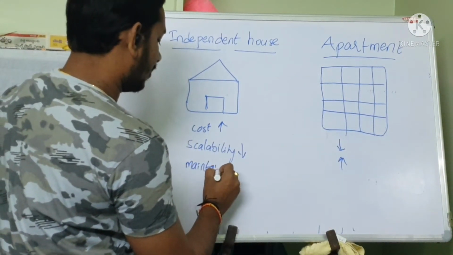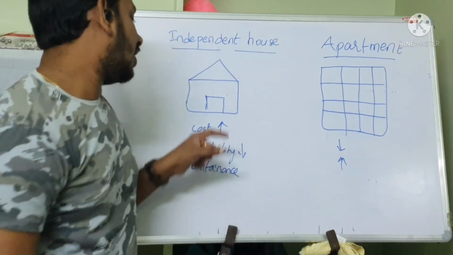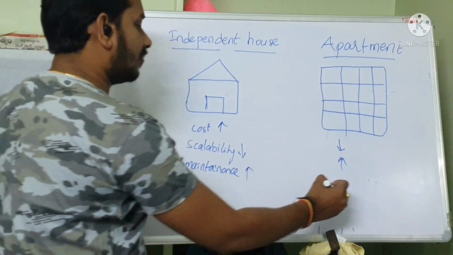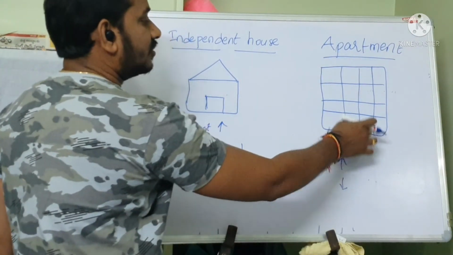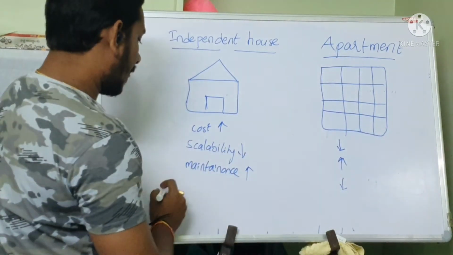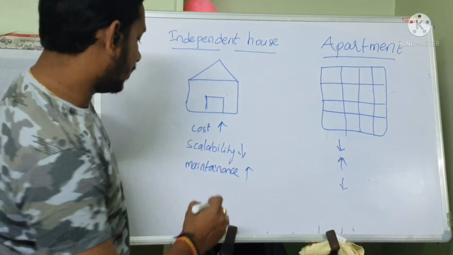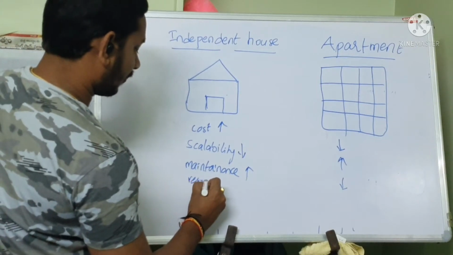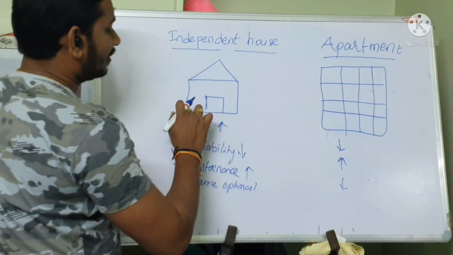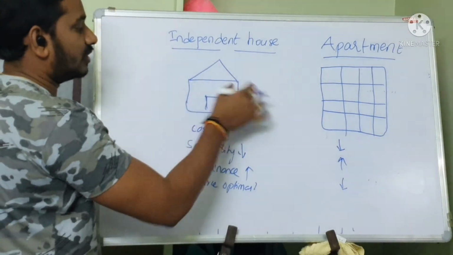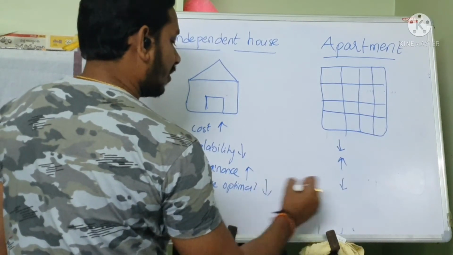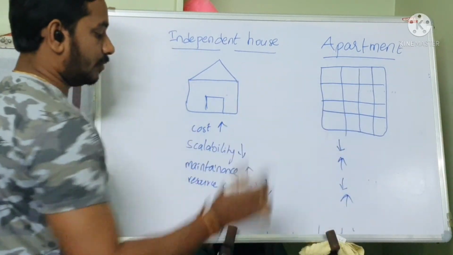Maintenance. Obviously if you have 4 individual houses, your maintenance goes very high. Here you have 16 houses with very little maintenance. And what is the other thing? Resource optimization. You can clearly see within this space you can construct only one house, but here you can construct many houses in the apartment approach.